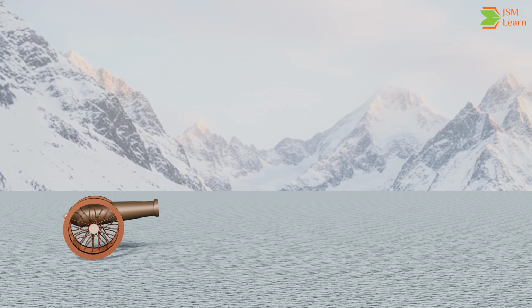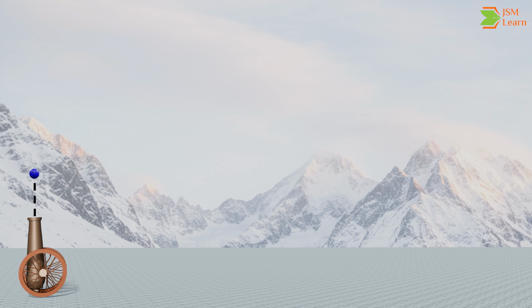A ball is fired straight upward at an angle of 90 degrees. It rises, slows down due to gravity, and falls back to its starting point. Since there is no horizontal velocity, the horizontal range is zero.